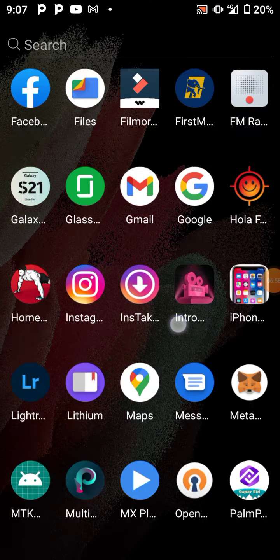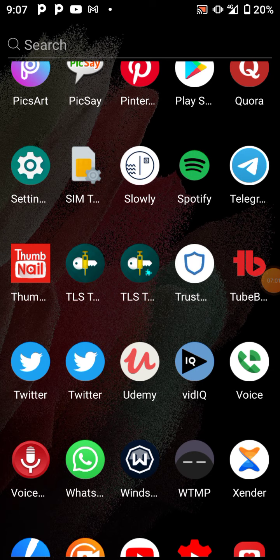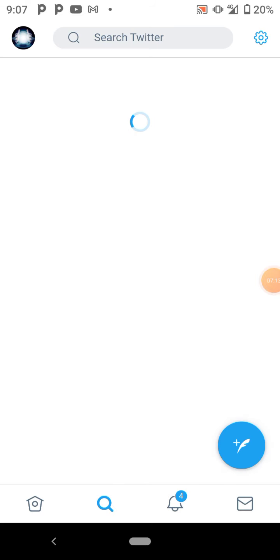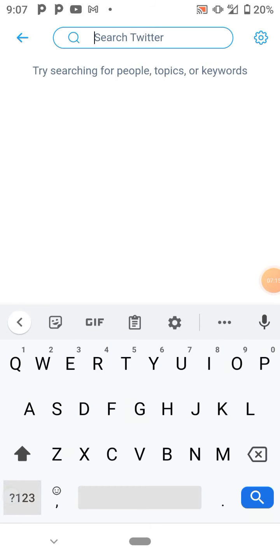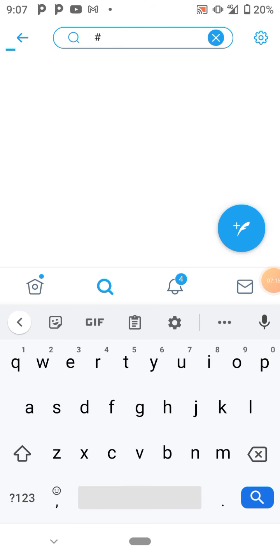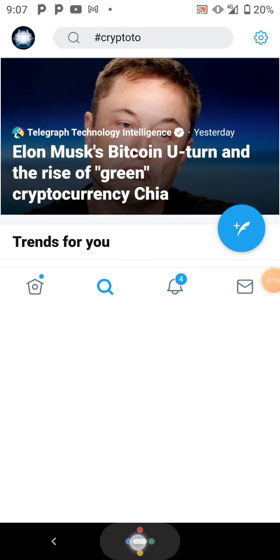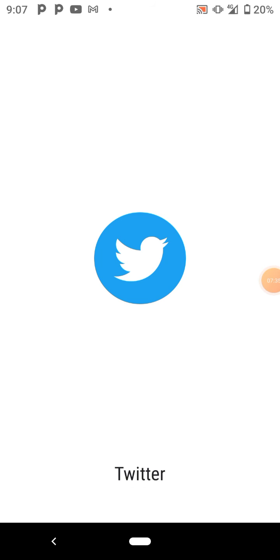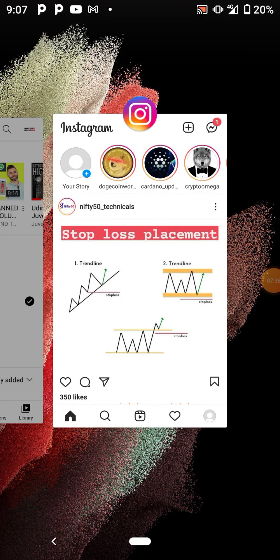The same idea you use on Twitter. On Twitter, you search for people that are into crypto, you follow them. Sometimes you can use hashtag Bitcoin, hashtag Dogecoin for any information you want to get. Hashtag Binance, hashtag crypto. Let's say you use hashtag crypto on Twitter. When you search with that, everything you need to see about crypto will pop out on your Twitter screen 24/7. That is what you also do with Twitter.